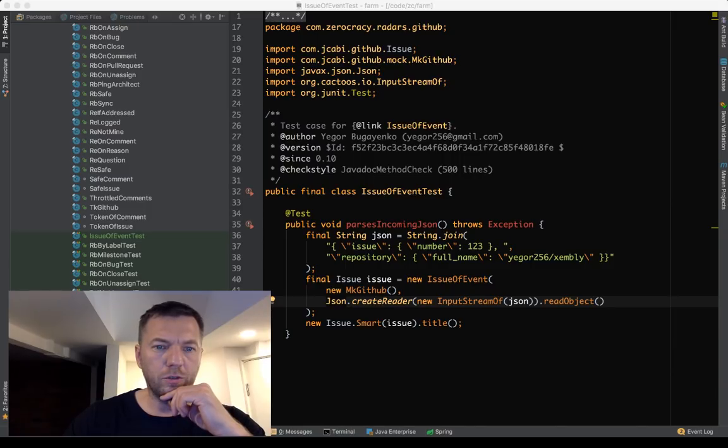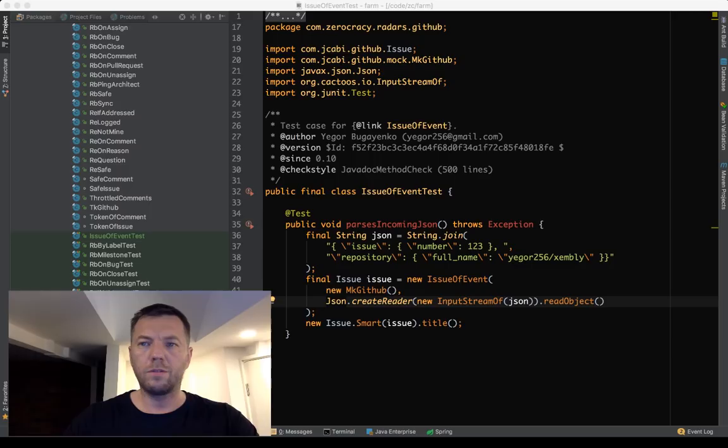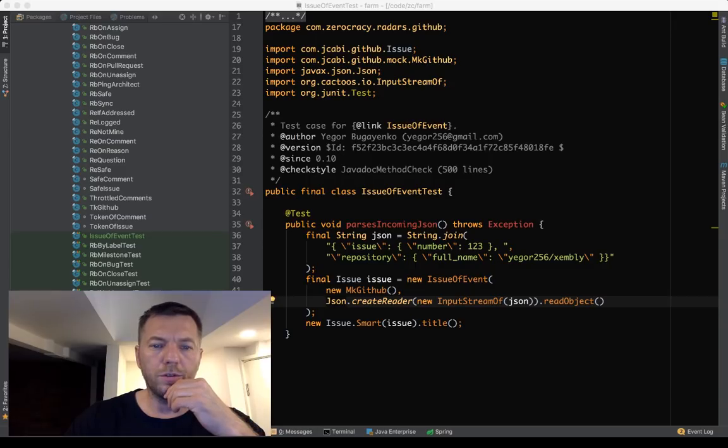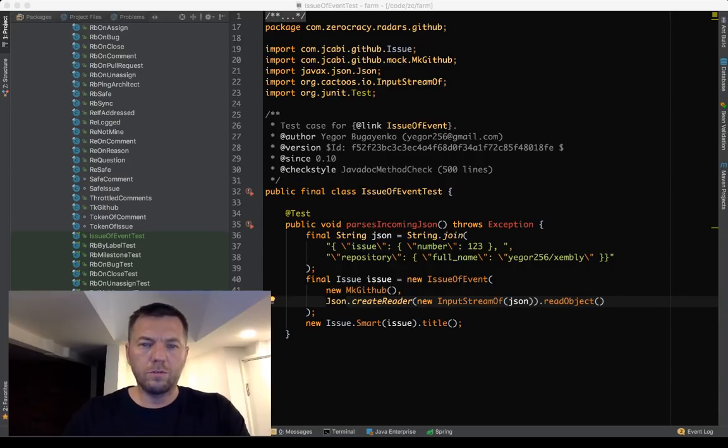Yeah, the example shows exactly that. String reader, JSON. I'm sorry for keeping you waiting, but we need the JSON. Reader close.